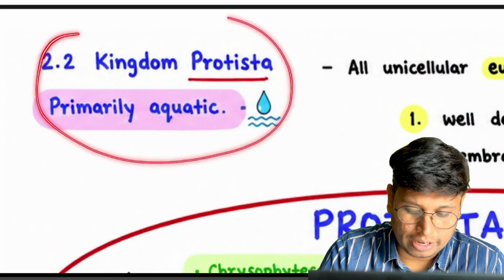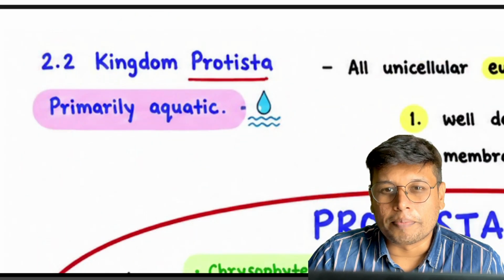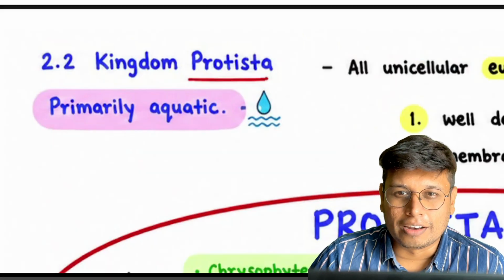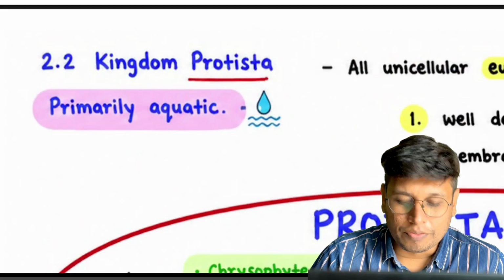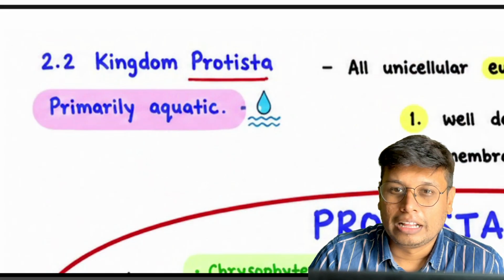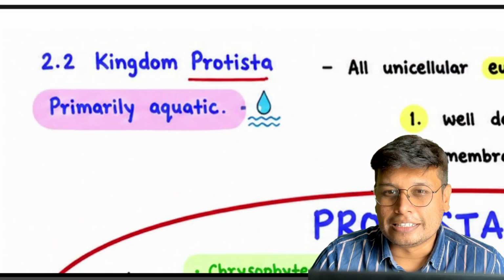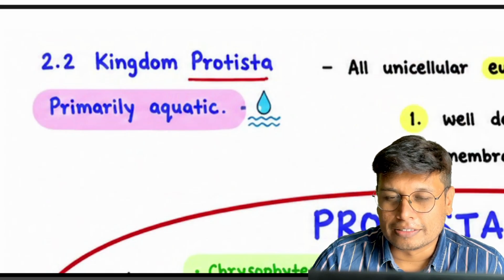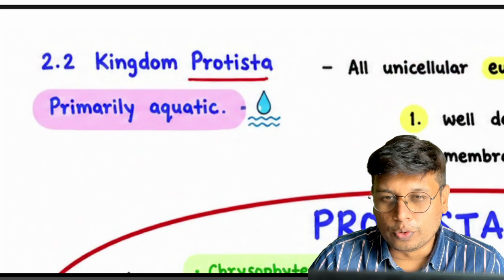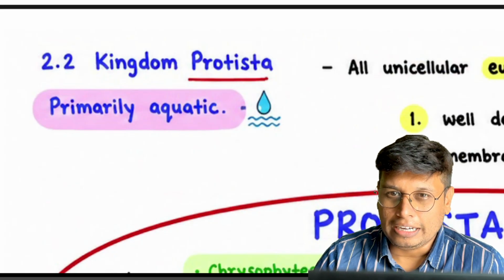Why should it be primarily aquatic? Why not terrestrial or some other? Because if you are a single cell, water is highly essential for metabolic activities, for food, excretion, and ingestion.